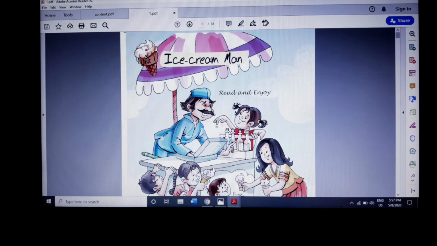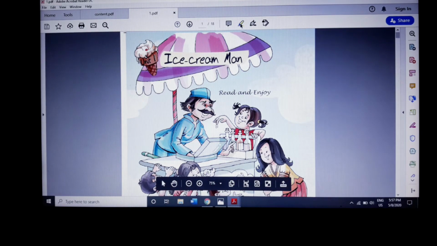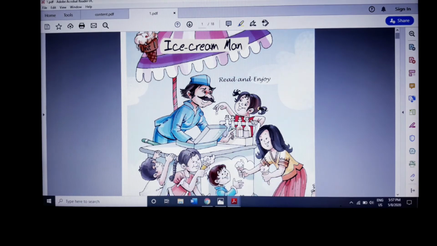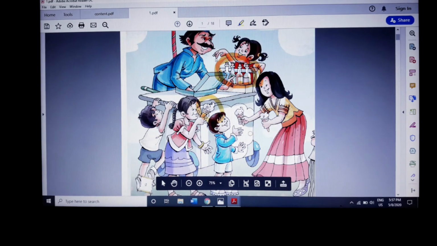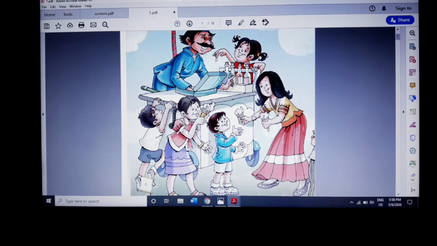Now it is a poem describing an ice cream man who is selling ice creams. See, there is a picture of the ice cream man who is selling what? Ice creams and cool drinks, different kinds of differently flavored drinks. He is selling both ice creams and nice cool frosty drinks. So all the children are very happy. They are very happy to see the ice cream man and his cart, so that they can buy ice creams and eat. So this is the description. It's a very easy poem.